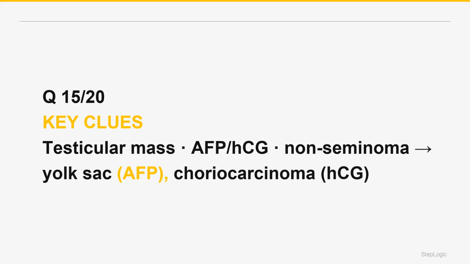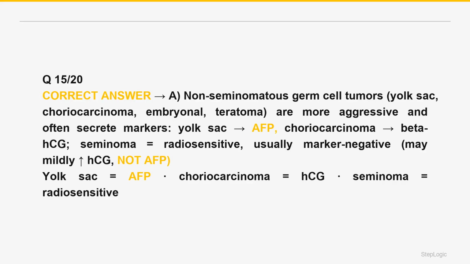Testicular cancer is the most common solid malignancy in young men, 15-35, usually presenting as a painless, firm testicular mass. Germ cell tumors split into seminomas and non-seminomatous germ cell tumors, NSGCTs, and the non-seminomas are generally more aggressive, with earlier metastasis, but still very treatable. A key feature of NSGCTs is that they often secrete tumor markers, useful for diagnosis and monitoring. The correct answer is A.